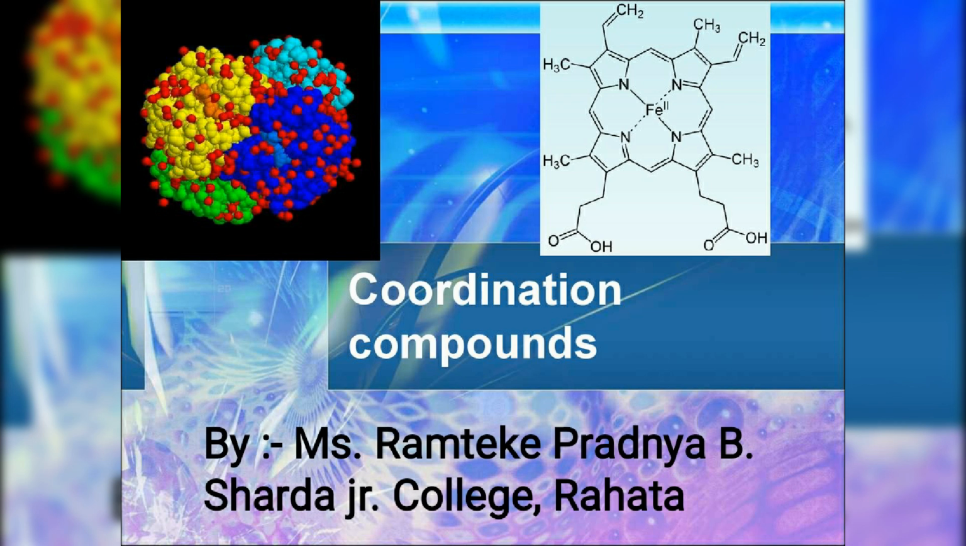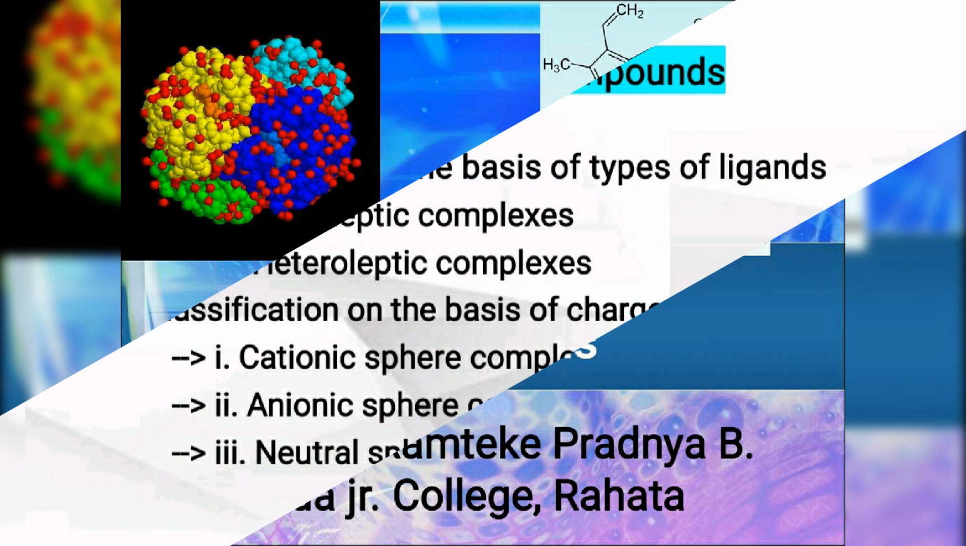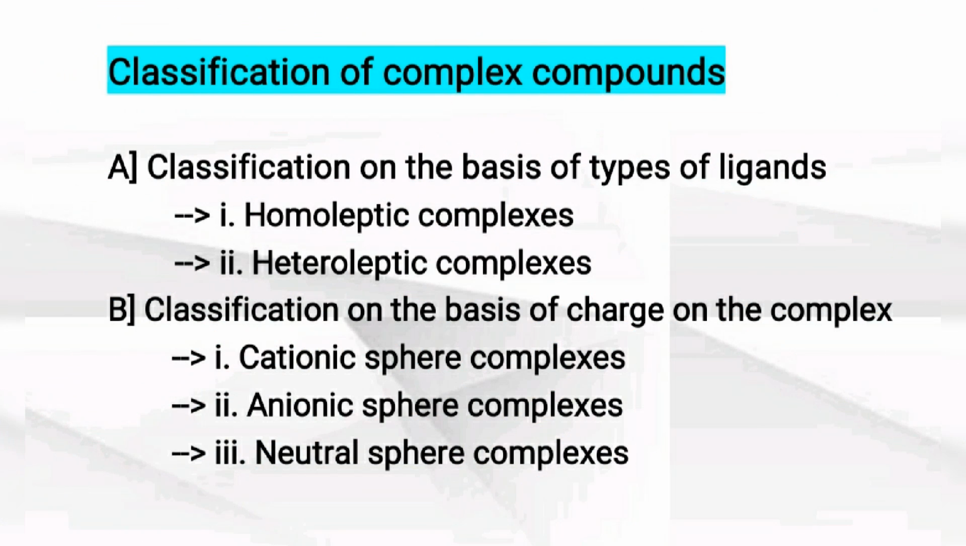Now today we are going to study classification of complex compounds, means classification of coordination compounds. Complex compounds can be classified according to two ways. First, classification on the basis of types of ligand. It is classified into two types, homoleptic complexes and heteroleptic complexes. Second way is classification on the basis of charge on the complexes. It is classified into three types: cationic sphere complexes, anionic sphere complexes, and third, neutral sphere complexes. So one by one, we will study all these types.